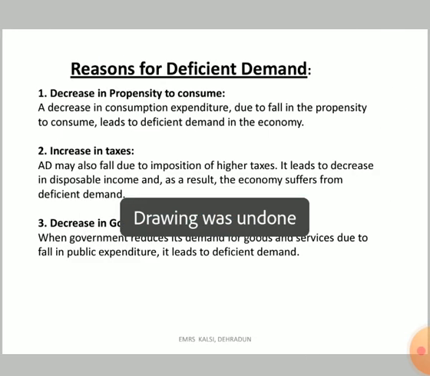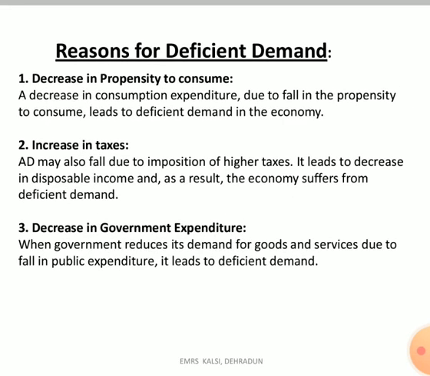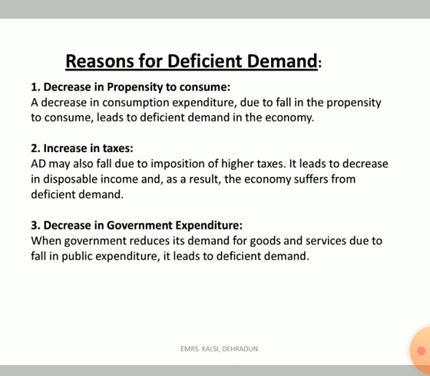Now let's see what are the reasons here. Reasons for deficient demand, same, the reasons are opposite. So I have just mentioned 3 reasons. The reasons are just opposite of the excess demand. First reason is decrease in propensity to consume. When the people of the country are willing to spend less money, less portion of their income, that becomes the reason for fall in demand. So decrease in propensity to consume is the first reason for deficient demand.